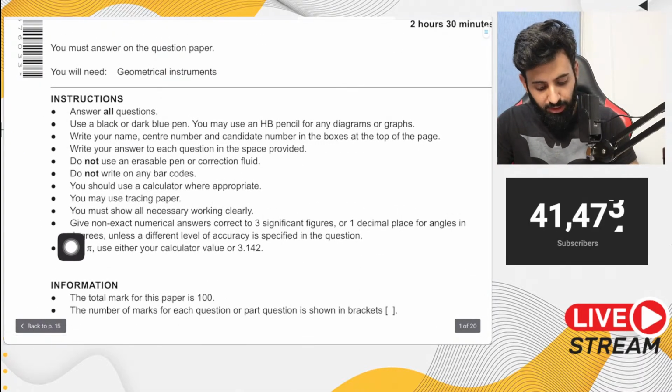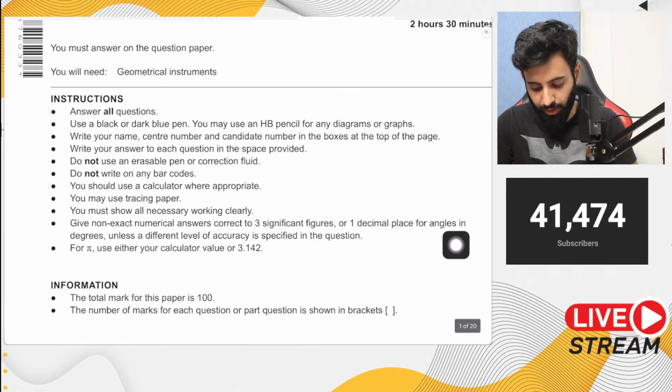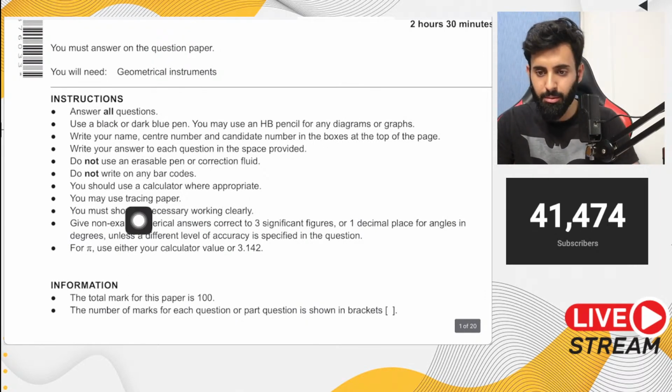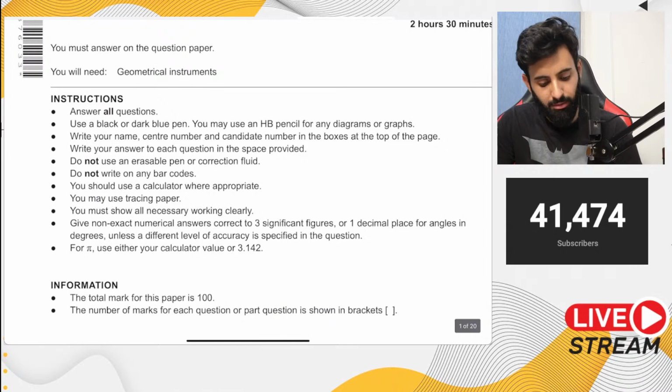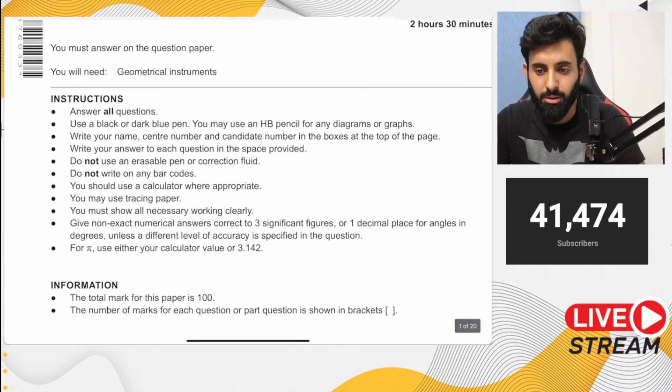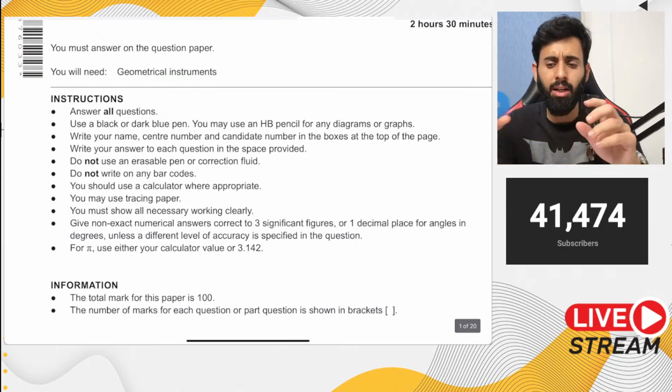Give non-exact numerical answers correct to 3 significant figures, or 1 decimal place for angles in degrees, unless a different level of accuracy is specified in the question. These instructions are obviously for you. Who else has to answer all the questions, and who else has to use a black or a blue pen? So these instructions are for you.